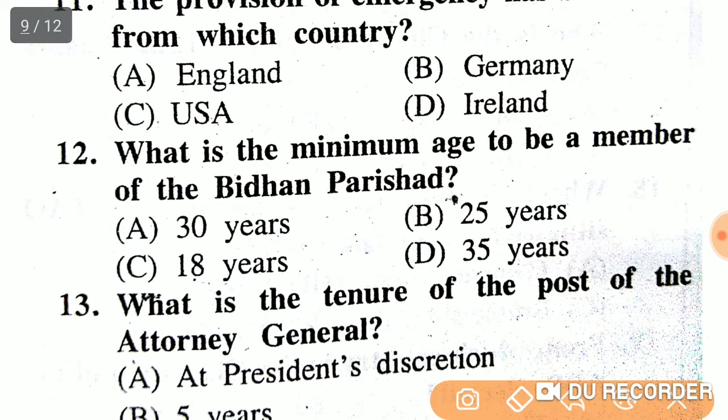What is the minimum age to be a member of the Bidhan Parishad? 30 years, 25 years, 18 years or 35 years? The right answer is option A, 30 years.